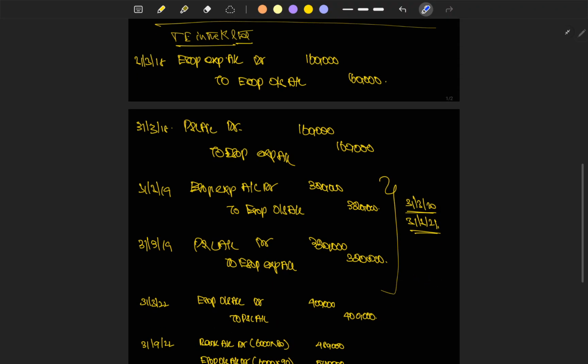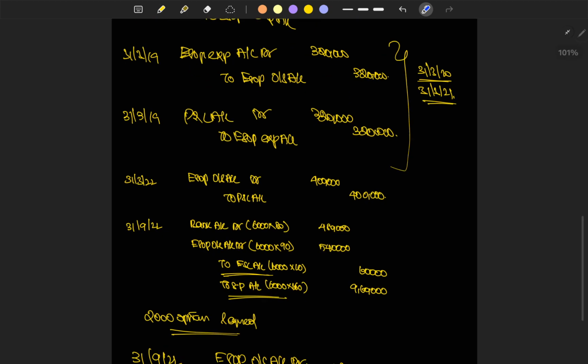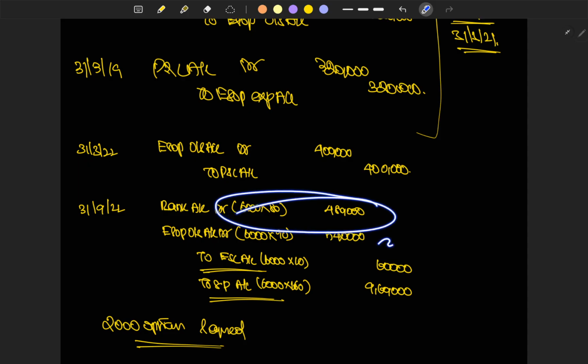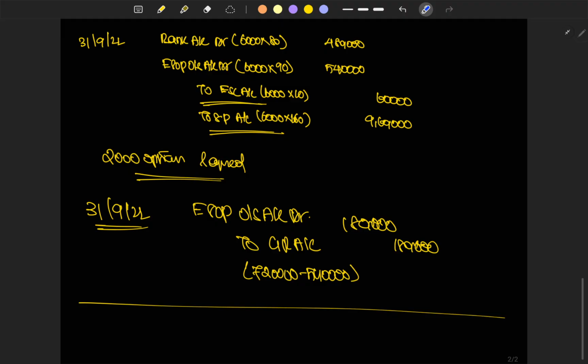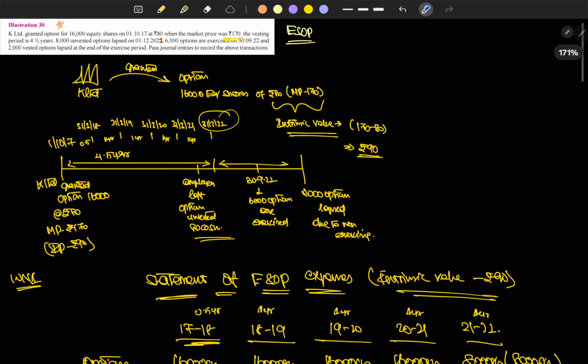So this is the entry for all the 4 years, and then we have transferred the excess balance to the general reserve account, and then we have issued the share capital to the employees for rupees 80,000 at the intrinsic value of rupees 90, and the excess options which has been lapsed, right, that has been transferred to GR account. So that's it. We'll see some other new concept tomorrow. Thanks.